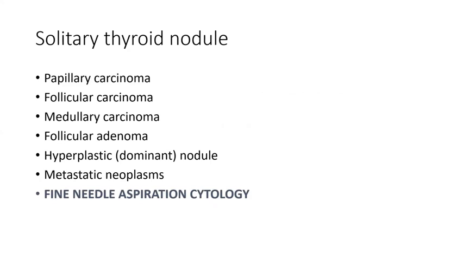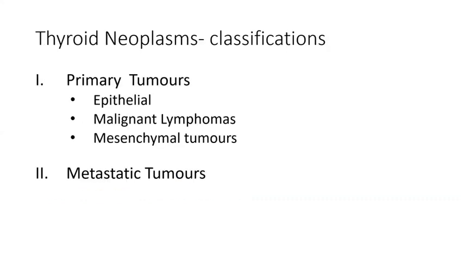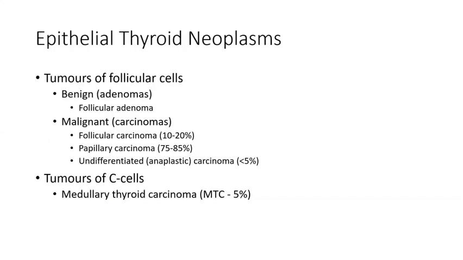Category 1 will usually be inadequate material, 2 will usually be benign, 3 will be atypia of undetermined significance, 4 will be suspicious of malignancy, and 5 will be malignancy. At least remember this category system, which is used for categorizing thyroid nodules in FNAC. FNAC can be asked as a separate question. Please go through it, and prepare specific notes under FNAC. And these are the thyroid neoplasms.